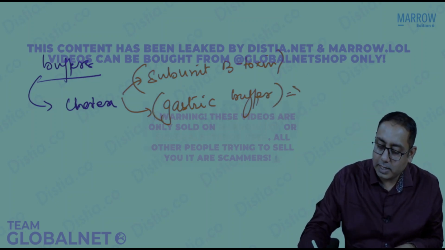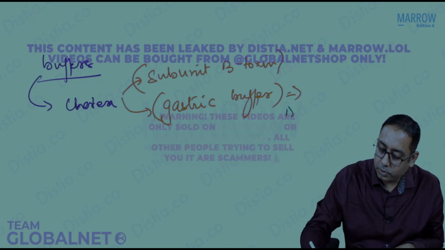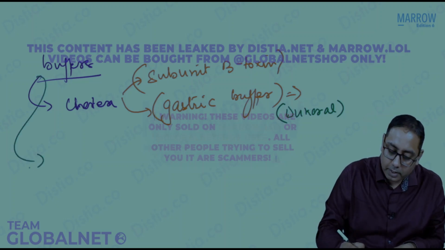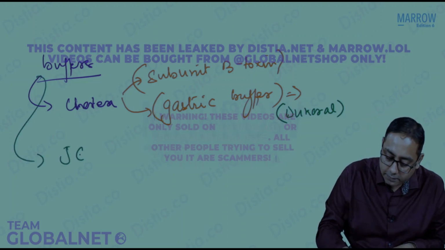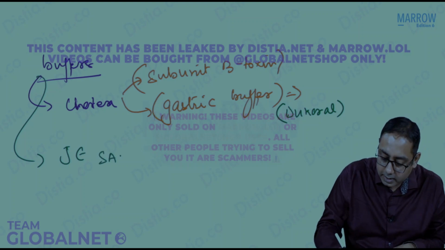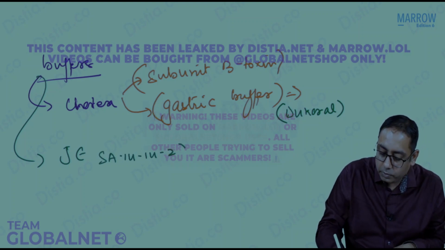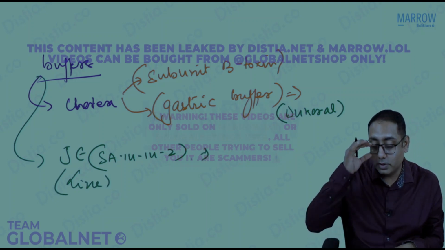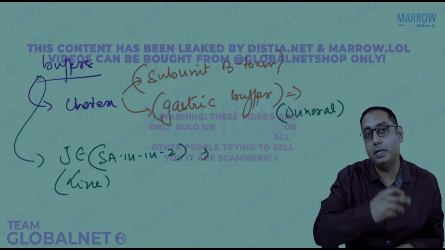Please note, this is the gastric buffer which is there in the Dukoral vaccine. In the Dukoral vaccine, we use a cholera gastric buffer. Buffer can also be used in the Japanese encephalitis vaccine, that is the SA 14-14-2. It is a live vaccine and we need a buffer. Why? Because the JE gets destroyed by the blood pH also.